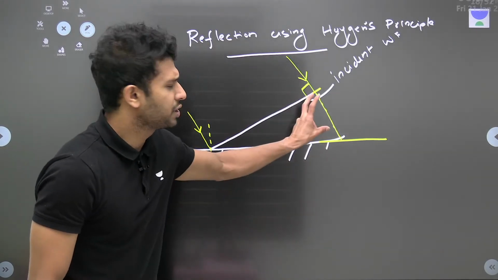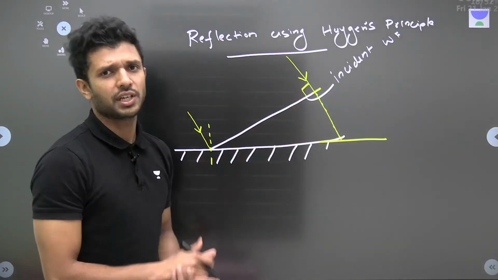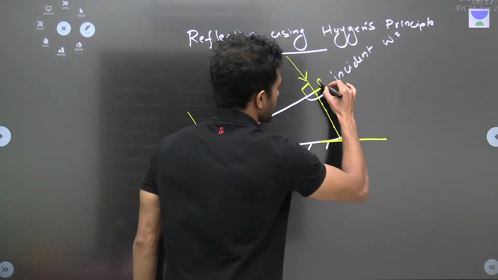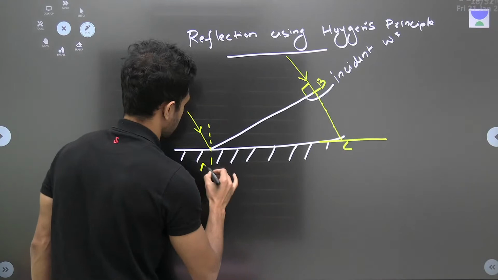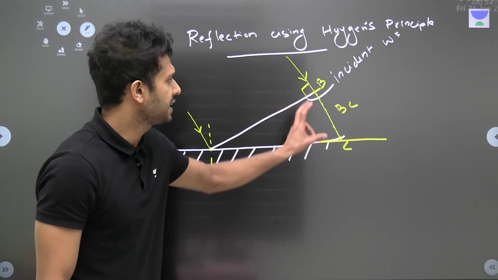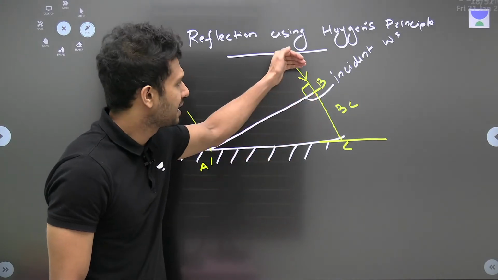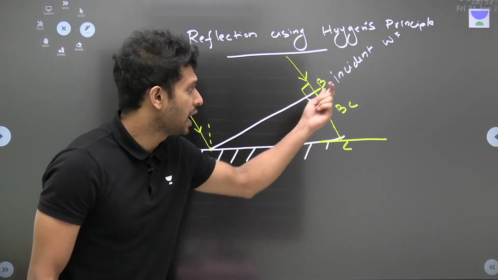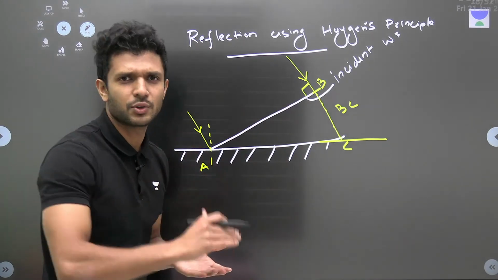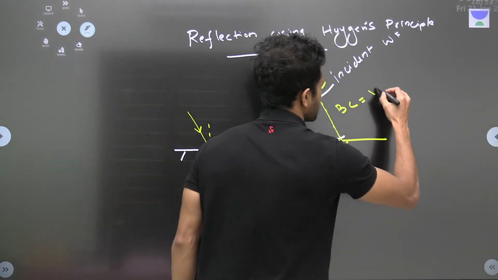Let's say for this ray of light, it takes a time of t. If the light has a velocity of v, how much will be this distance BC? Can you tell me? It takes a time of t. Okay, the light has a velocity of v. How much distance does it travel? अरे distance का formula velocity into time. So ठीक है, we will write it as v.